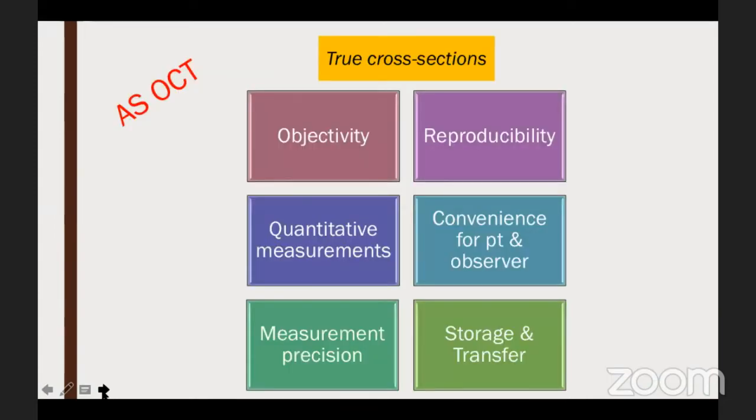ASOCT, we have already heard from Madam. It gives true cross sections, objectivity is there, reproducibility is there. It gives precise quantitative measurements. Being a non-contact technique, it is very convenient for the patient and observer. And because these are software-based technologies, storage of data and transfer is easily possible.